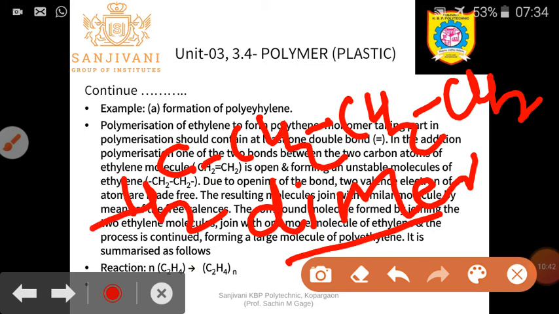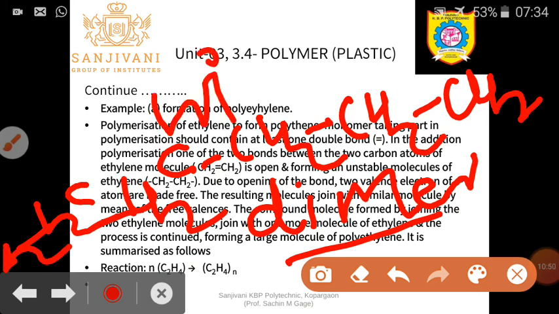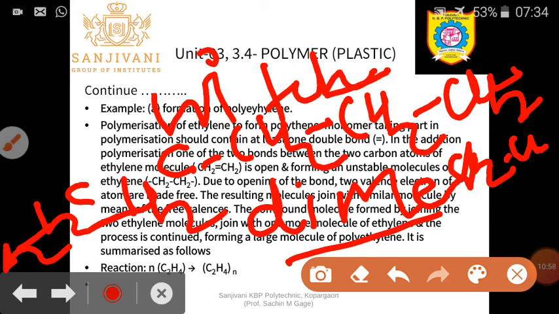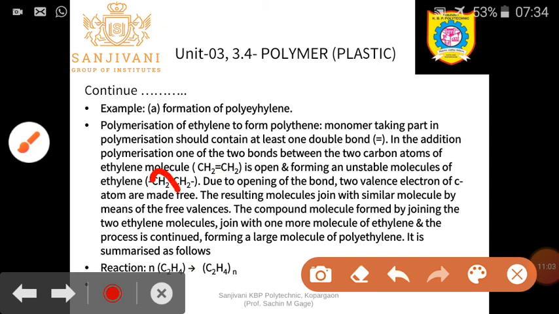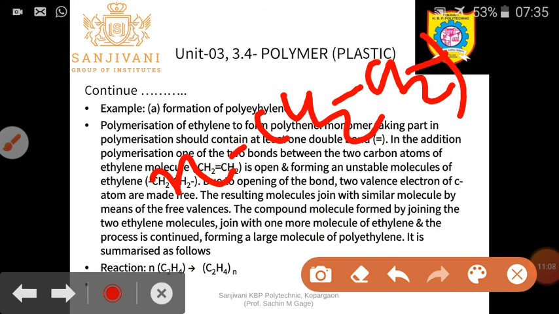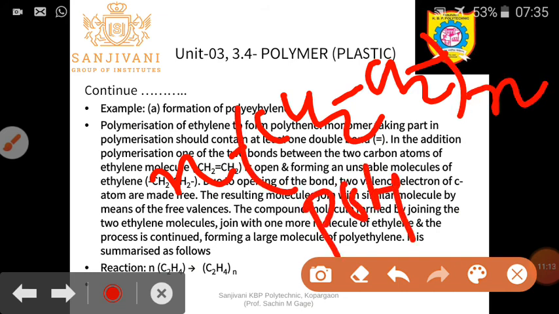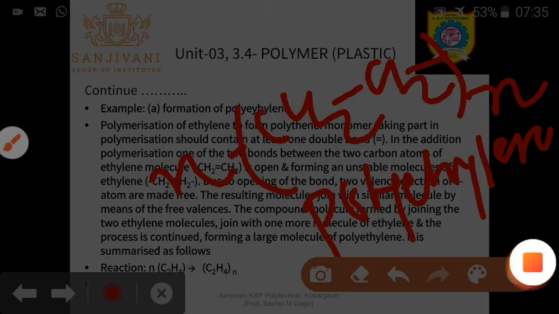If another CH2-CH2 is joined to this side, then it is a trimer. If another is joined to the other side, then it is called a tetramer, like that. So if n number of molecules are joined, then it is called a polymer. Here n number of CH2-CH2 are joined like this, and you will get the formation of polyethylene in this way.